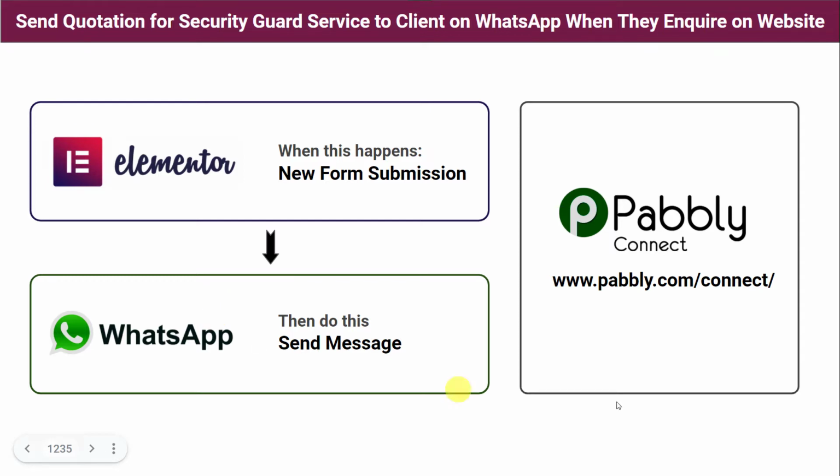As a solution, we are going to use Pabbly Connect. Basically, Pabbly Connect is an automation and integration software which will help us in integrating Elementor Form with WhatsApp automatically. The best part here is it doesn't require any coding skills or programming knowledge. Even a non-technical person can do this very easily. Here we are using Elementor Form to collect the responses. In place of Elementor Form, you can use any other form building software application like JotForms, Pabbly Form Builder, Google Forms, etc. So let us check this in real time.